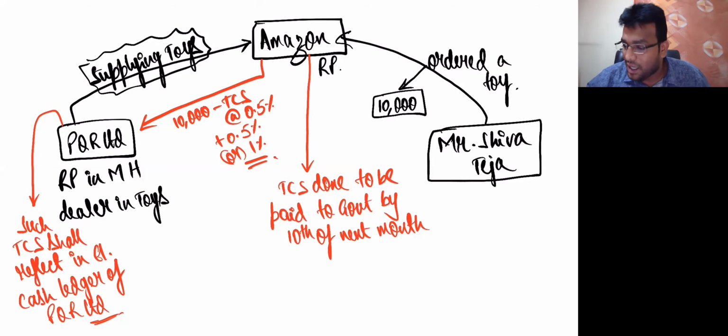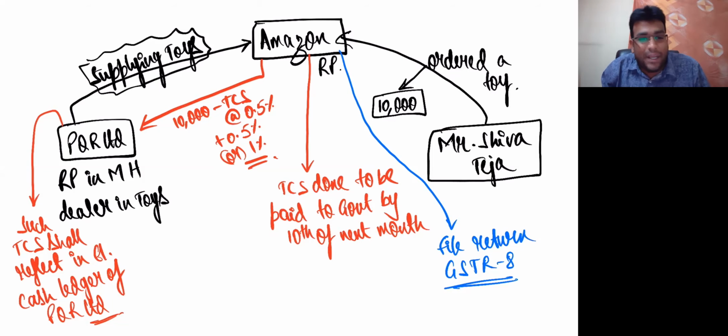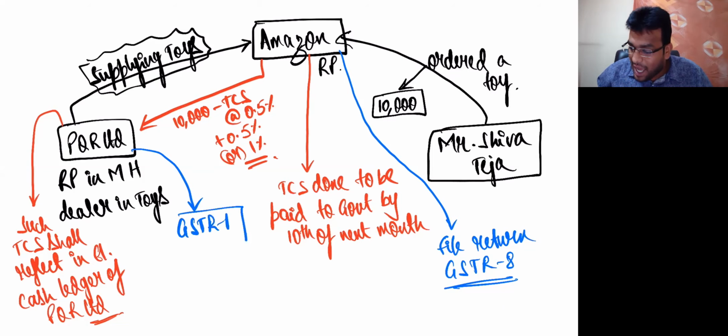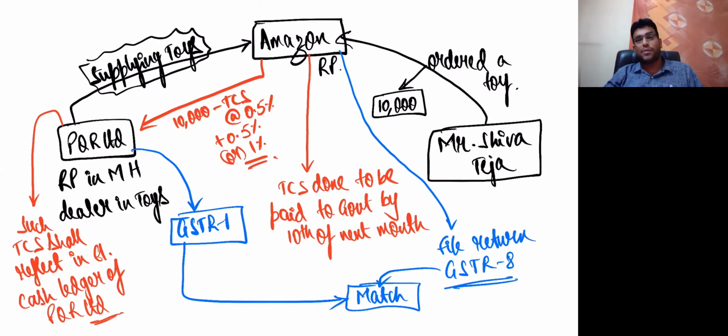Now one special point I'll tell you. Listen carefully, my dear friends. Amazon will file one return known as GSTR-8, which is the return for e-commerce operators. And we all know that PQR Limited will file one return called GSTR-1, the statement of outward supplies. Already I told that to you in the last example in TDS. Now this GSTR-1 and GSTR-8 will be matched, so as to make sure that the calculation is done perfectly, numbers are perfect, everything is perfect. Getting clarity, my dear friends?